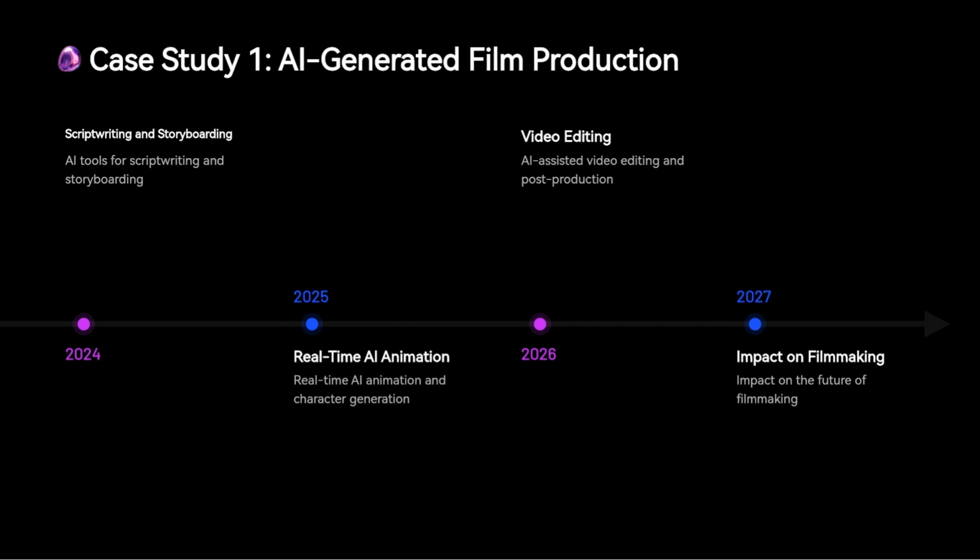In animation and character generation, AI is making real-time rendering and character design possible. Studios are now able to create entire animated sequences or render detailed characters using machine learning algorithms, dramatically reducing production times. Additionally, AI is being applied in video editing and post-production tasks. For example, AI can automatically trim excess footage, adjust color schemes, and even enhance visual effects. This type of assistance allows filmmakers to focus on the creative aspects of production rather than on repetitive tasks.